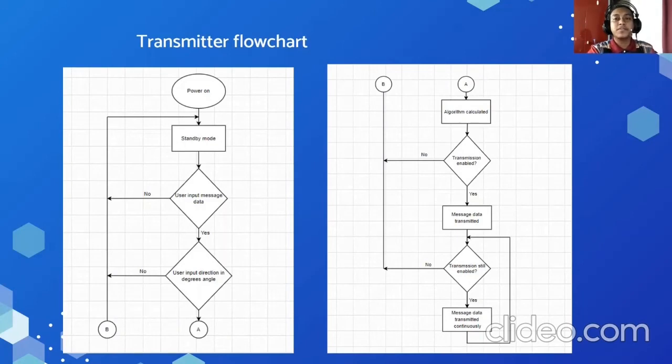For the transmitter flowchart, firstly it is power on, then standby mode for the Arduino. Then the user will input message data. After that, the user will input direction in degrees angle. After the user has input all the information, the algorithm will calculate it. Then if transmission is enabled, the message data will be transmitted. If the transmission is still enabled, the message data will be transmitted continuously.